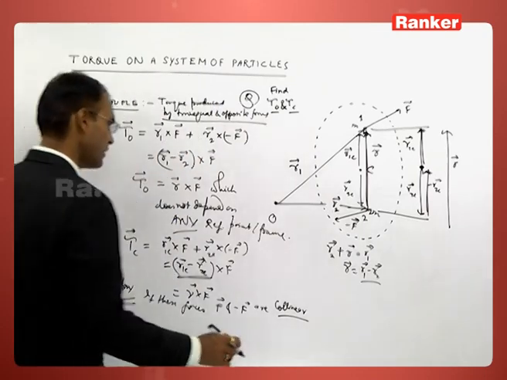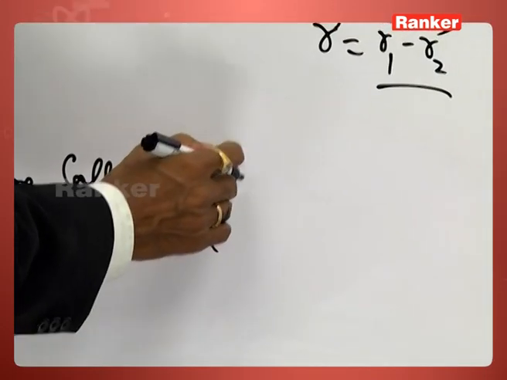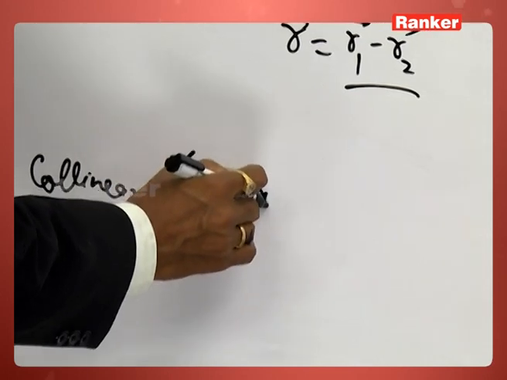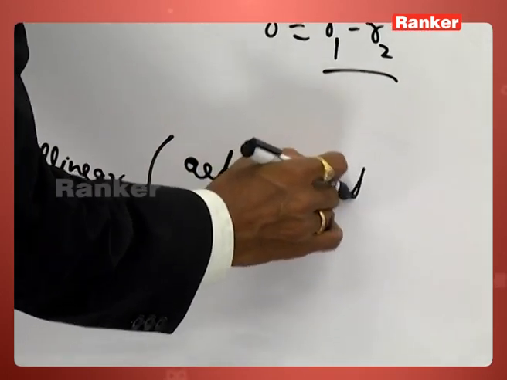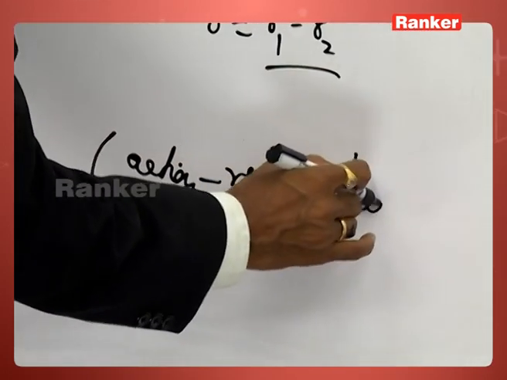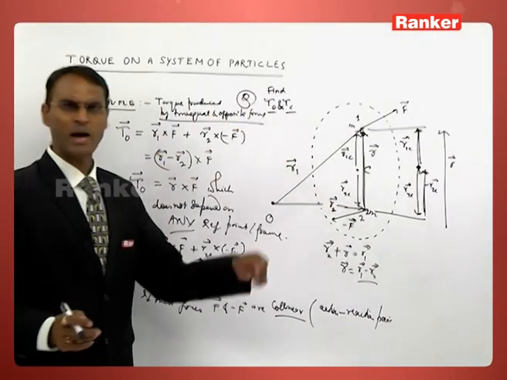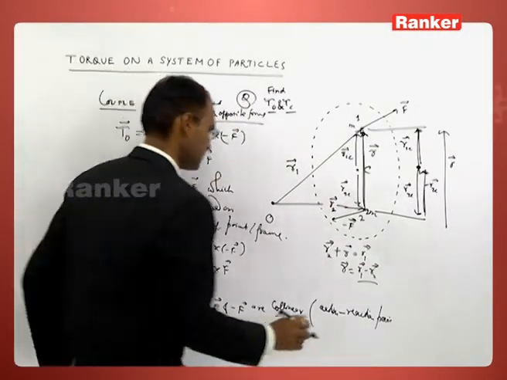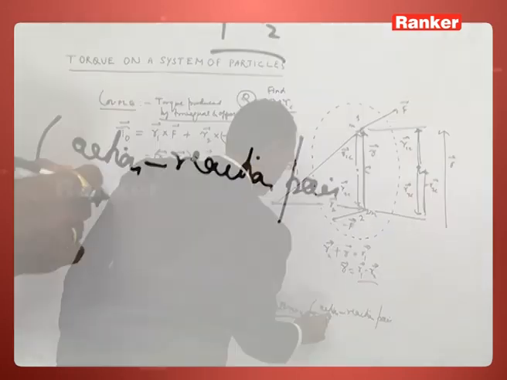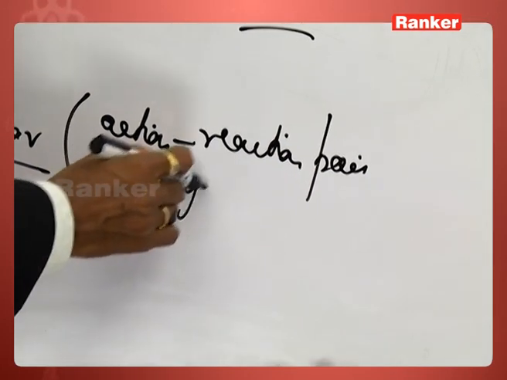If they are collinear, then we can call these forces an action-reaction pair if the particles interact, for any interaction.